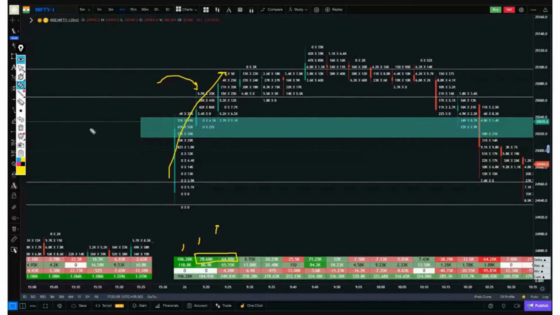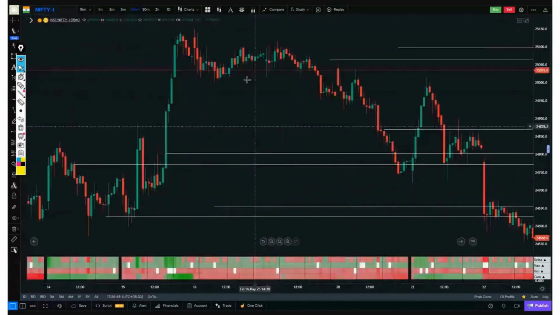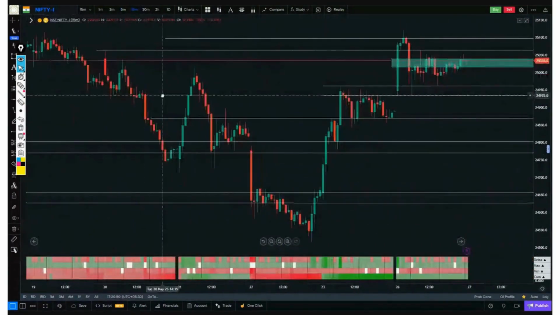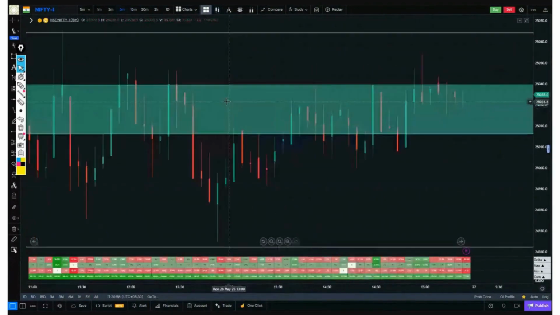Okay, now what is the issue here? One is that there is a swing high of Nifty at this point. Swing high means the high that Nifty has made in the last few trading sessions. Let me show it to you all as well. This is the one, and Nifty has come back above this level again. Alright, okay boss, no problem. Let's see what kind of confirmation it gives us going forward.